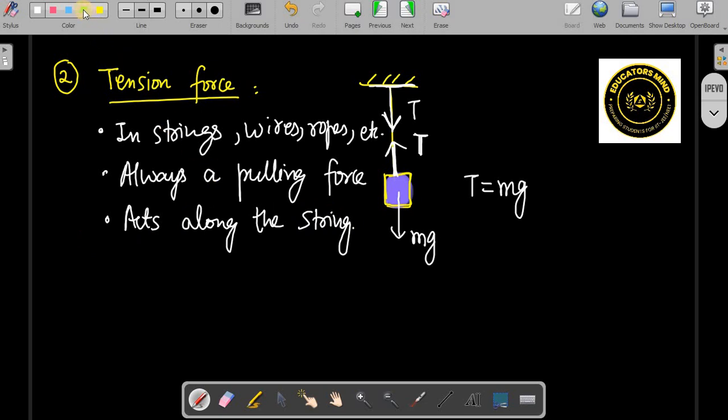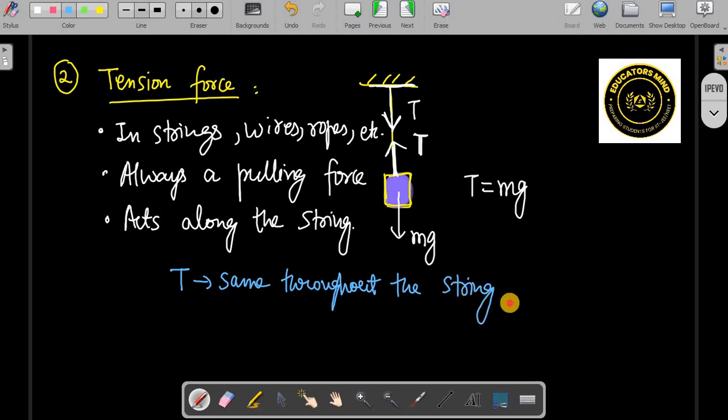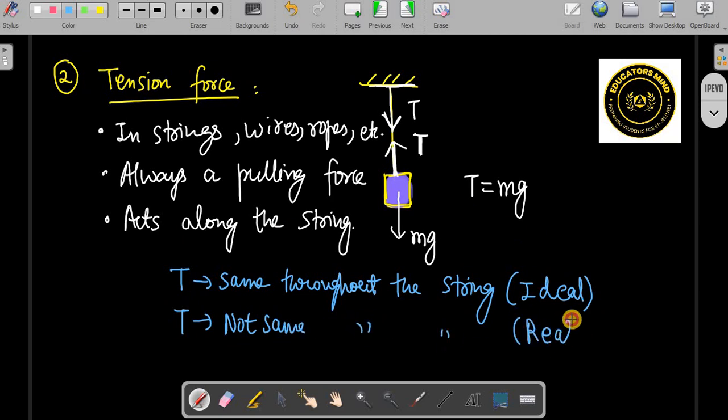But also an important point to note is that if this string is ideal, then tension will be the same throughout the string. But tension will not be the same throughout the string in case of a real string, because the string will also have its own weight.